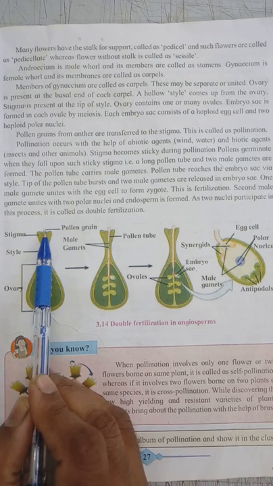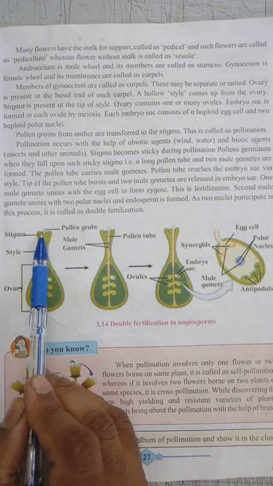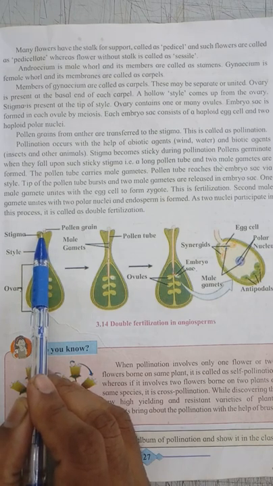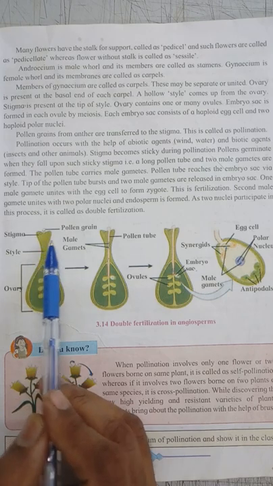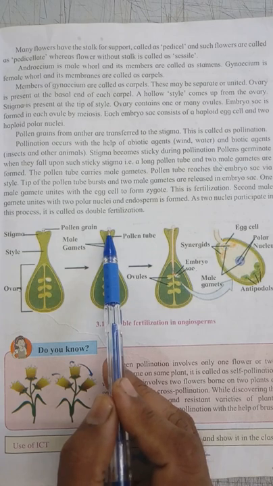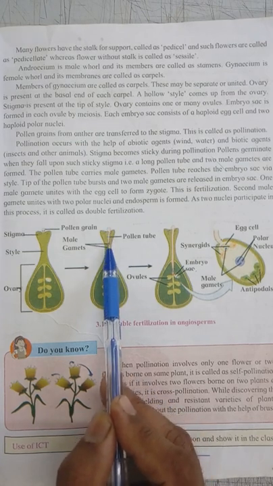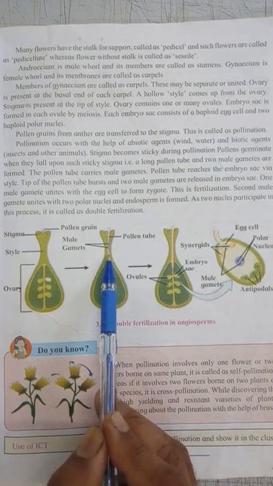When the pollen grain sticks to the stigma, it germinates and changes into the pollen tube. Now see, this pollen grain changes into the pollen tube, and in each pollen tube there are two male gametes.